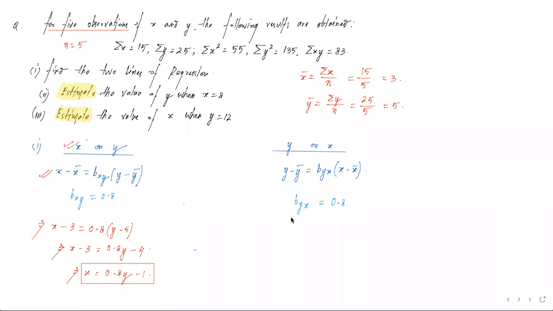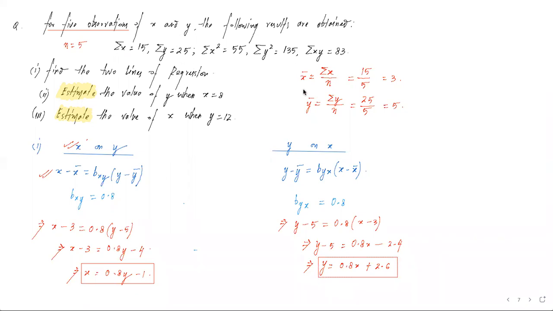Similarly, if we do the calculation for this side, it is y minus y bar, that is y minus 5, is equal to 0.8 x minus x bar, that is 3. Now simplification, y minus 5 is equal to 0.8x minus 2.4, or y is equal to 0.8x plus 2.6. हमने minus 5 को वहां भेजा, it becomes minus 2.4 plus 5. So the two lines of regression are x on y का value हम देख पा रहे हैं, x is equal to 0.8y minus 1, and y on x का value है 0.8x plus 2.6.